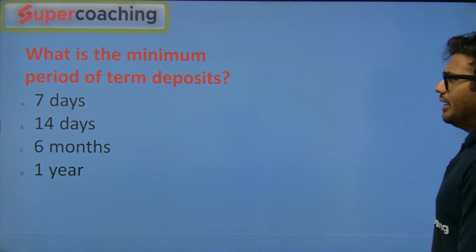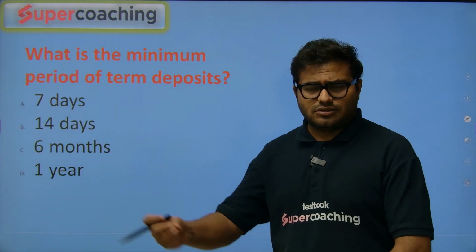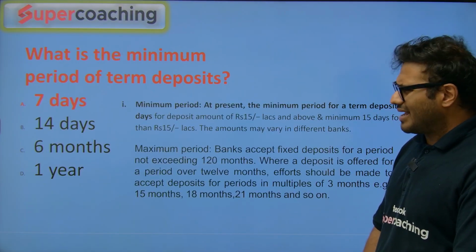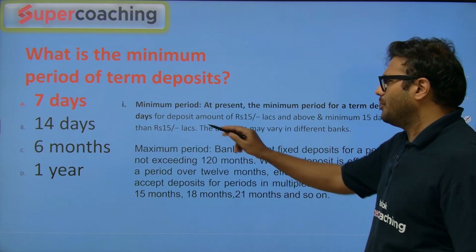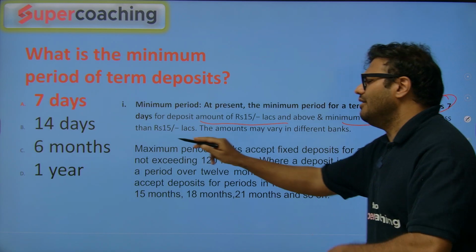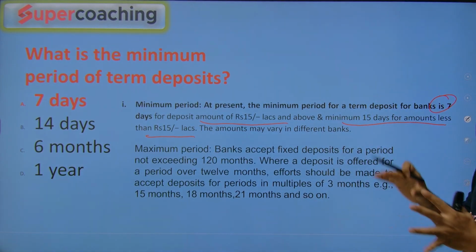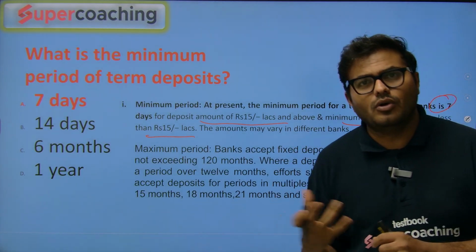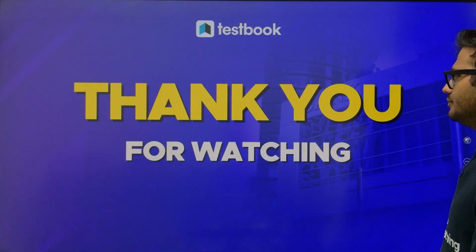What is the minimum period of the term deposit? Just a few questions back we discussed this. Yes, the answer is 7 days. Like I already mentioned, for a deposit amount of 15 lakhs and above, 7 days. Minimum 15 days for an amount less than 15 lakhs. So less than 15 lakhs, 15 days. Then 7 days for 15 lakhs and above, and that is the concept we have.